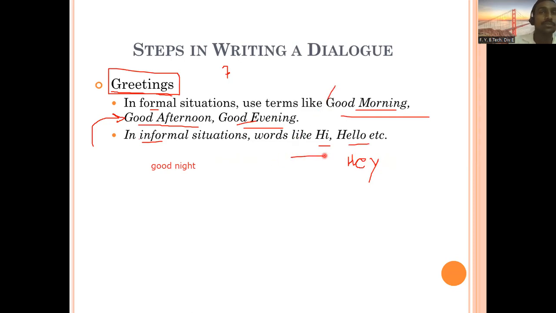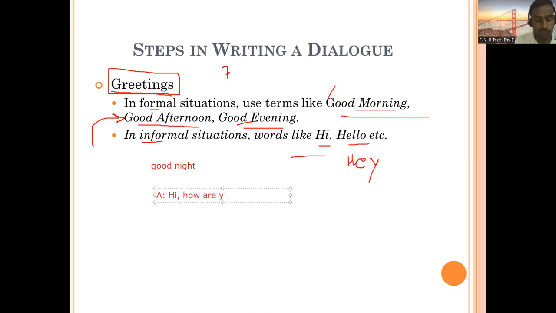So that has to be in the beginning of your dialogue. I will help you here. Suppose the situation is informal, it can be something like this. I will take just A and B here. A says hi. So it will begin with hi. And then usually what do we ask? How are you?